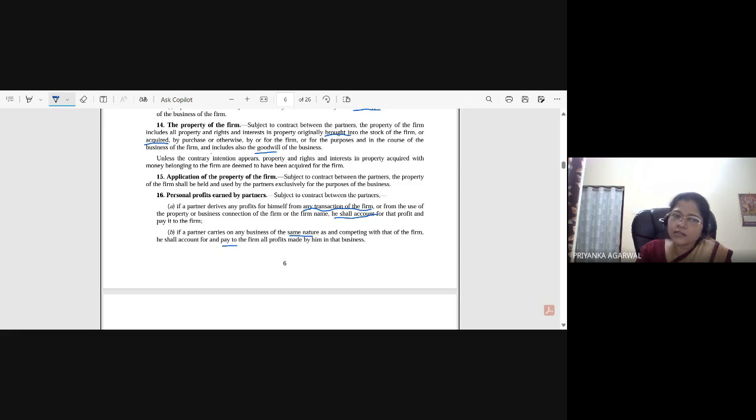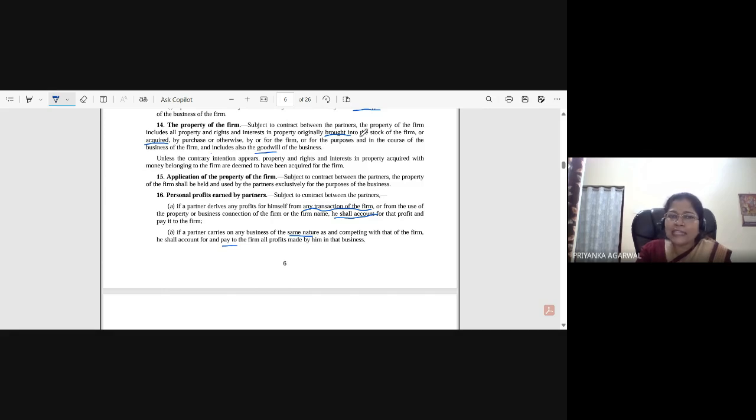So those are also the property of the firm, by purchase or otherwise, by or for the firm, or for the purposes and in the course of the business of the firm, and includes also the goodwill of the business. Okay, this statement says how the acquisition has been made. So it might be by purchase or otherwise, by or for the firm, or for the purposes and in the course of business of the firm. This is about how the acquisition has been made, and it also includes the goodwill of the firm.